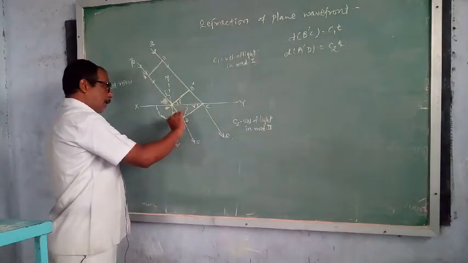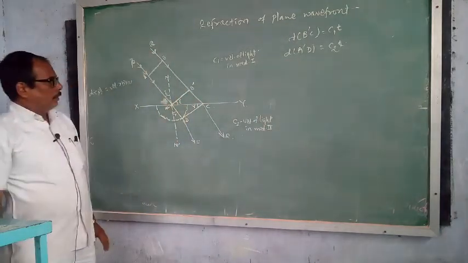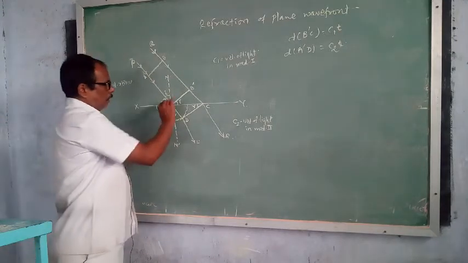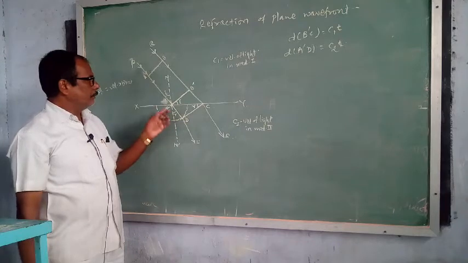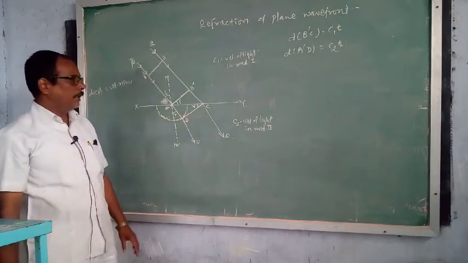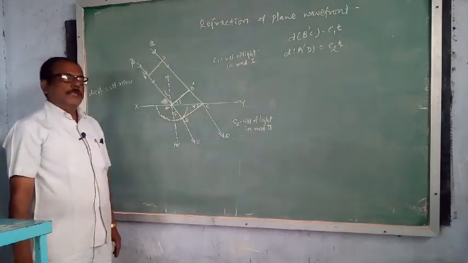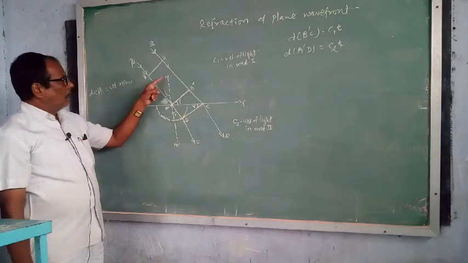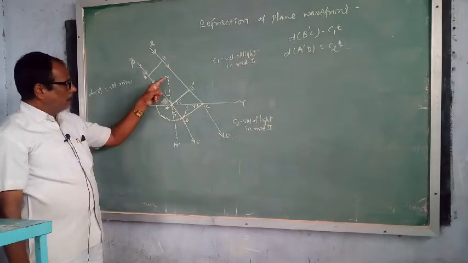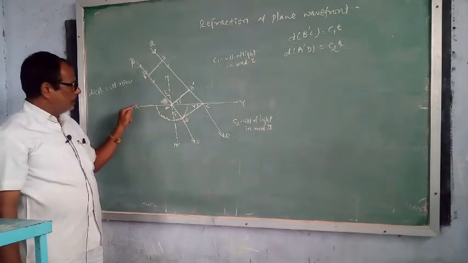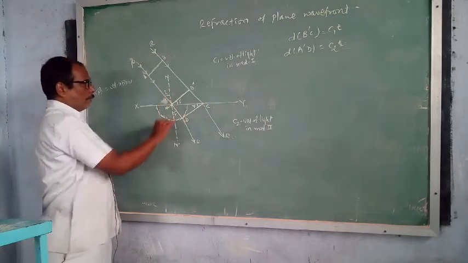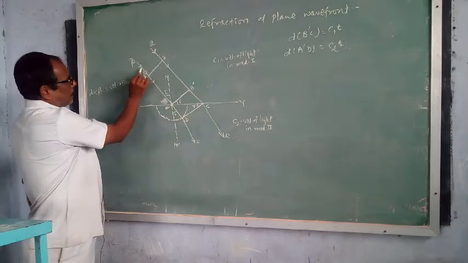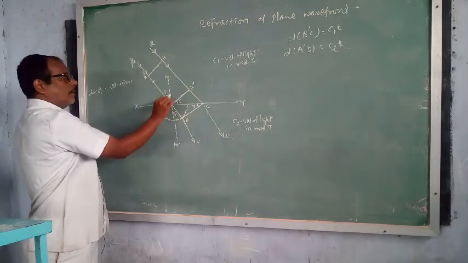Now we have to use the geometry of the figure, and by using the geometry of the figure we can prove Snell's law. This N dash is the normal to the surface XY at the point A dash.